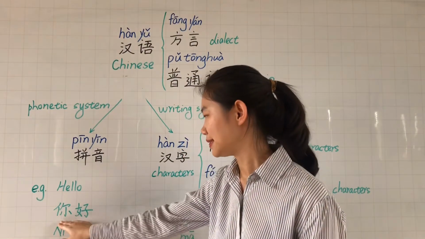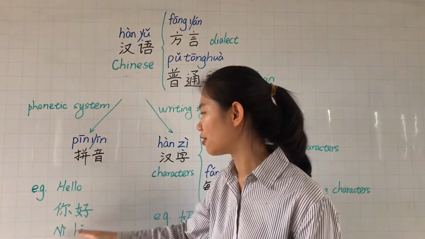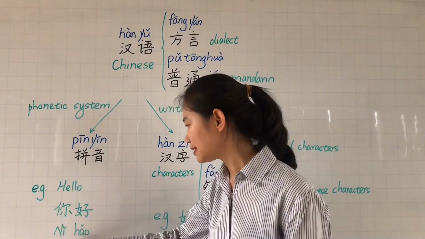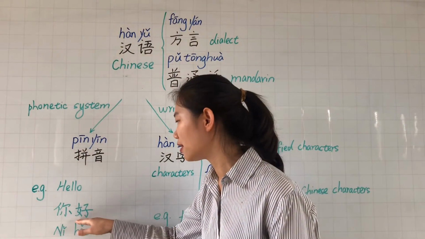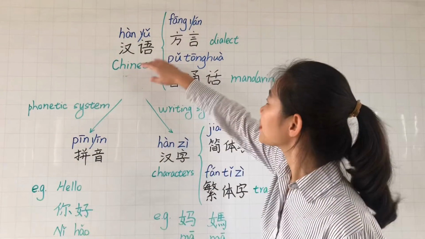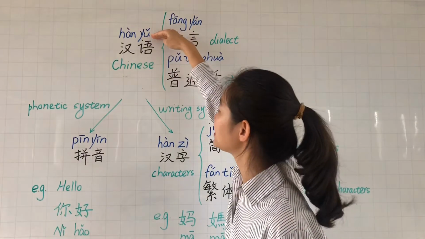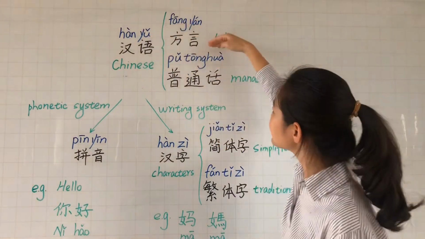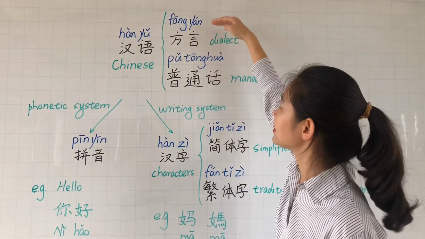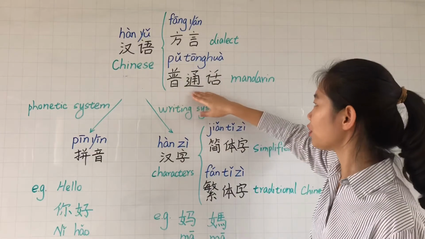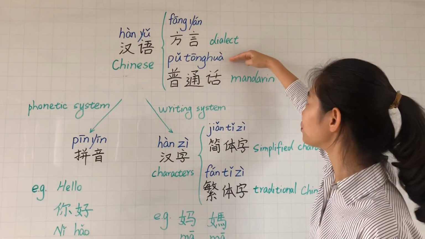你好, 你好. This is pinyin 你好. This is the characters 你好. So this pinyin tells us how to pronounce the characters. For example, this is the characters of Hanyu and this is the pinyin of Hanyu. This is the characters 方言. This is the pinyin 方言. This is the characters 普通话. This is the pinyin 普通话.